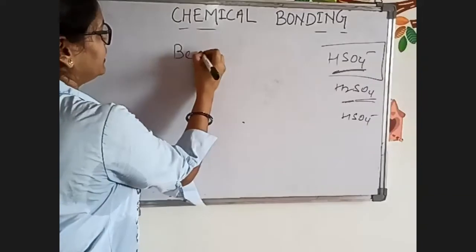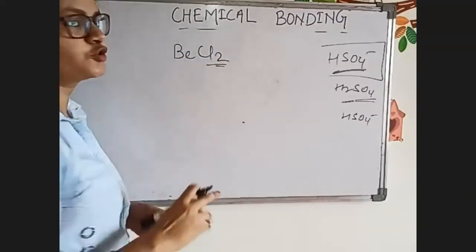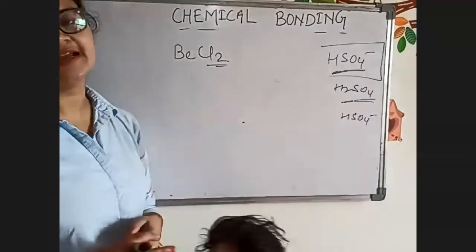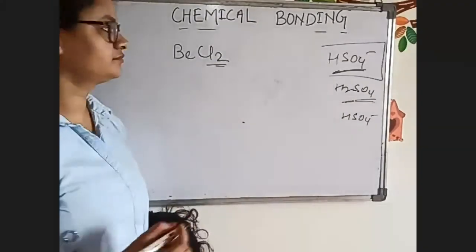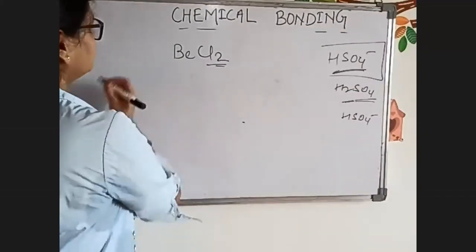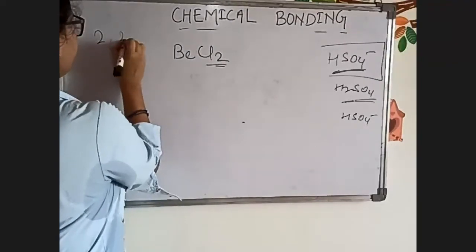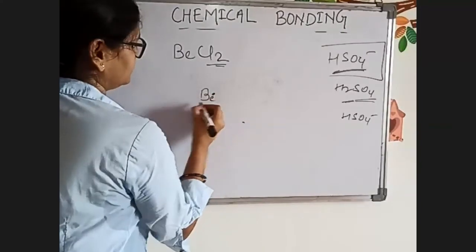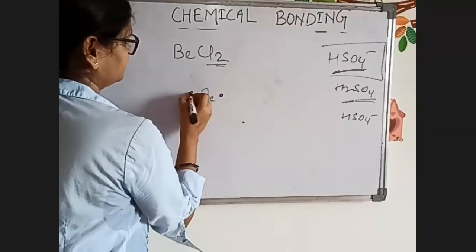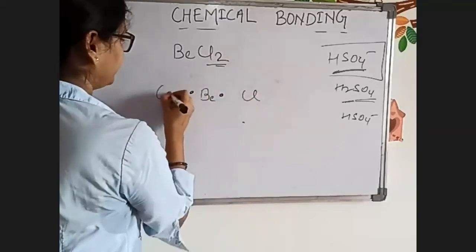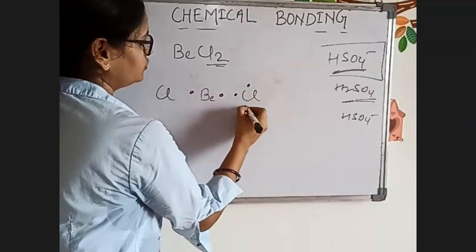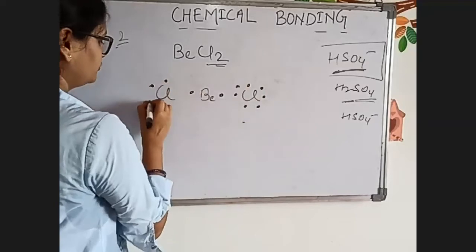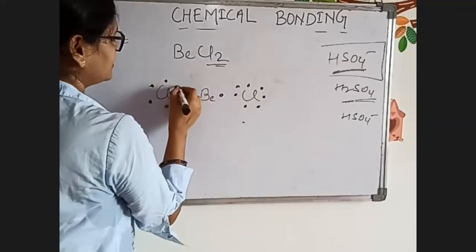Let's try BeCl2. Understood? BeCl2. Be means beryllium. What is the atomic number of beryllium? Tell me. 4. So the electronic configuration will be 2 and 2. So we will write like this. Now chlorine will be written like this: 1, 2, 3, 4, 5, 6, and 7.